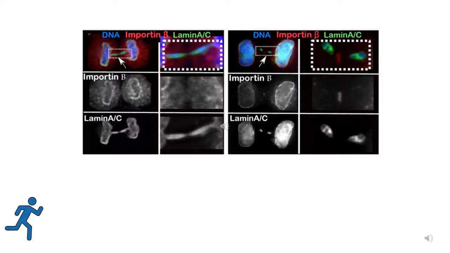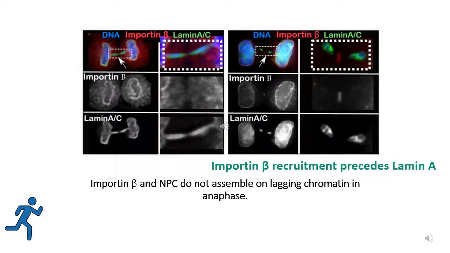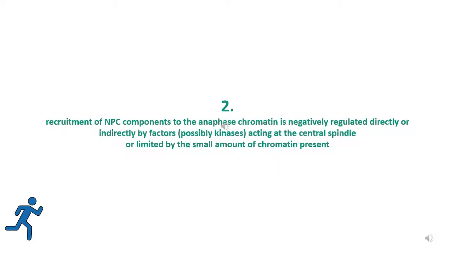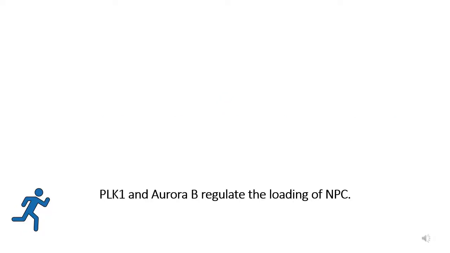These results not only indicated that importin beta and NPC do not assemble on lagging chromatin in the anaphase, but these observations also suggest that either 1. The processes of lamin reassembly and NPC reassembly after mitosis are independent of each other and are under different regulatory systems, or 2. Recruitment of NPC components to the anaphase chromatin is negatively regulated directly or indirectly by factors, possibly kinases, acting at the central spindle or limited by the small amount of chromatin present. But which of the previous indications was more likely?